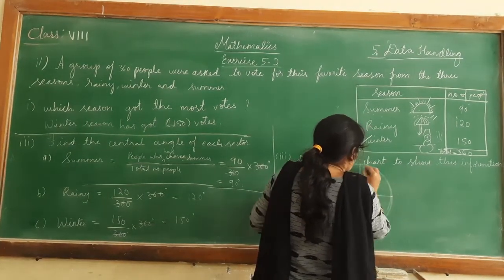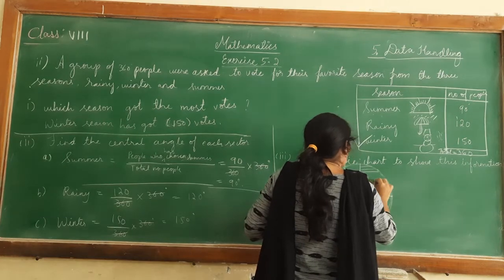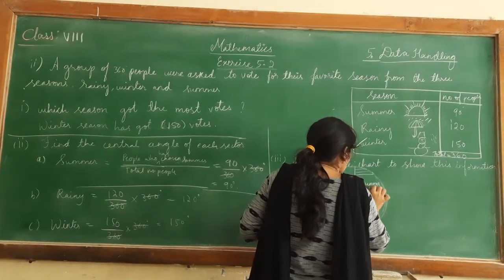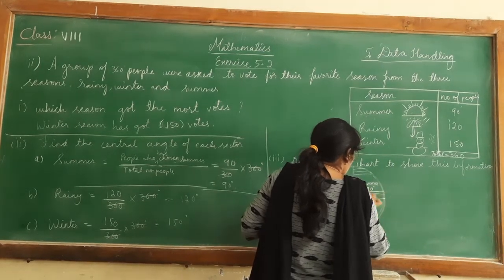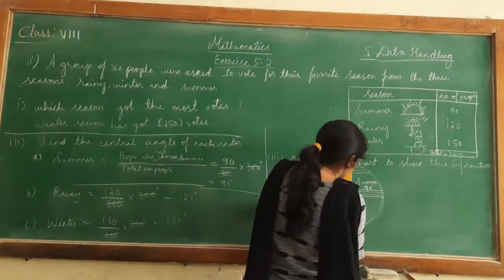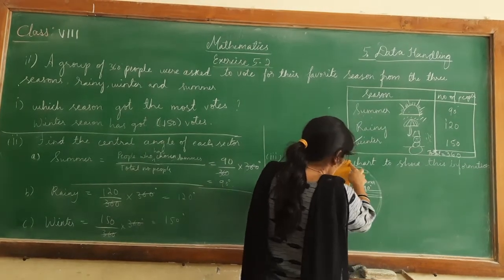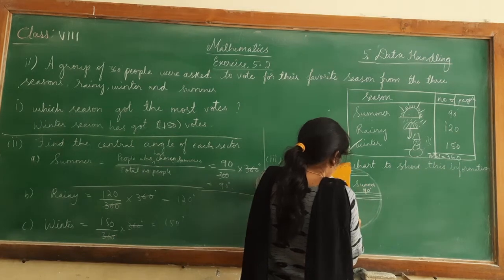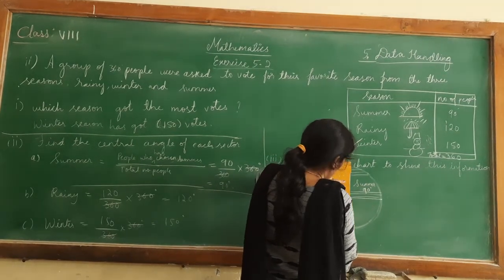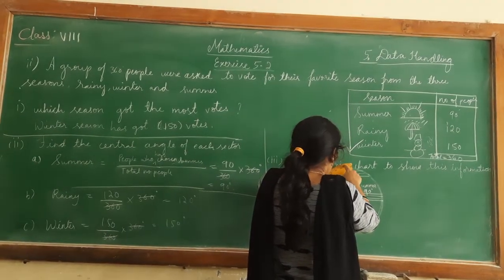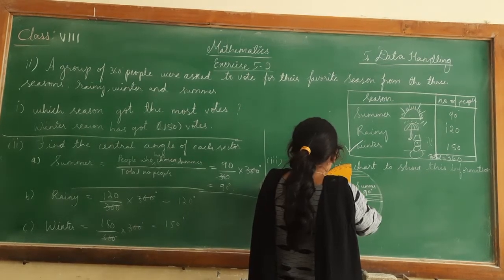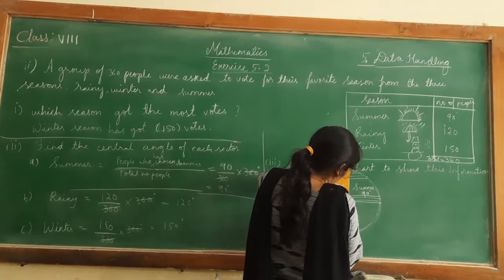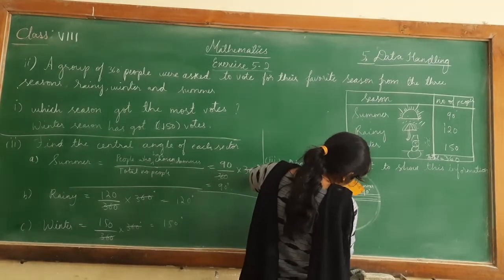This is summer, 90 degree. And now from here, keeping this as 0, we should start from 0 here. Take 0, 10, 20, 30, 40, 50, 60, 70, 80, 90, 100, 110, 120, somewhere here.